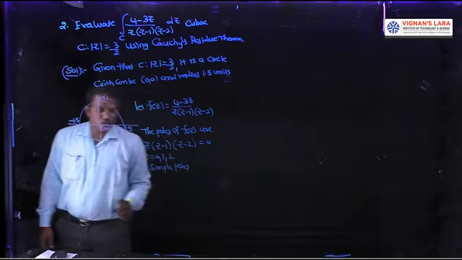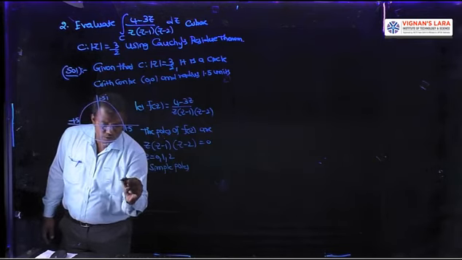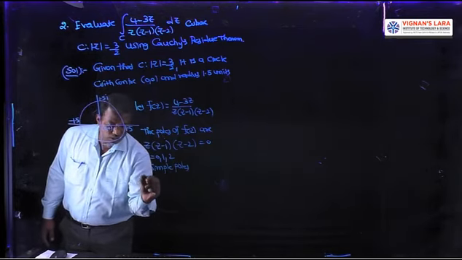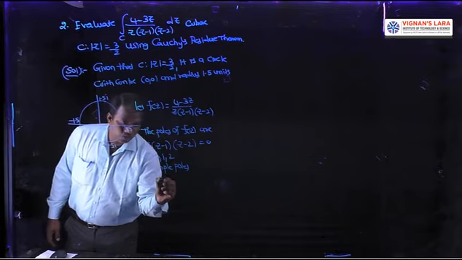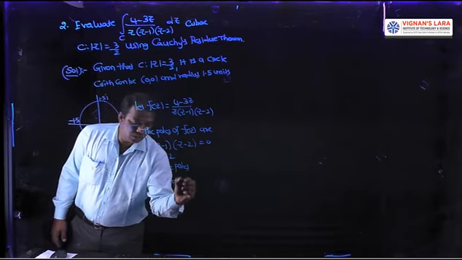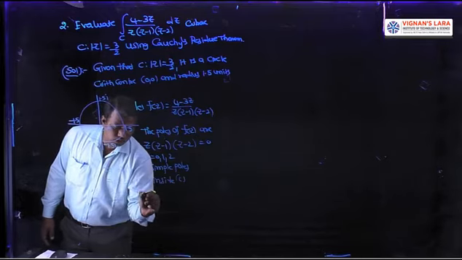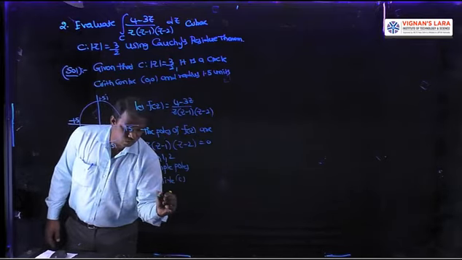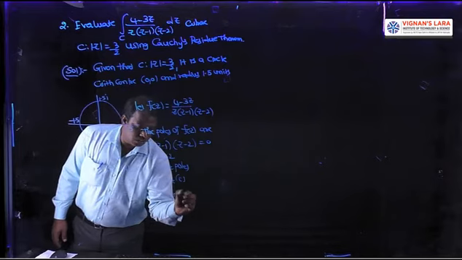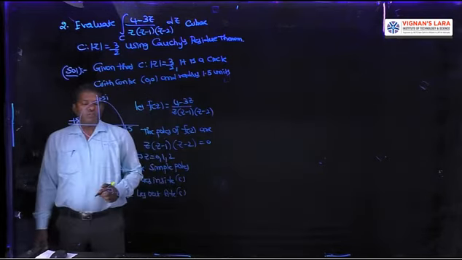Among the poles, only z equal to 0 and z equal to 1 lie inside C, and z equal to 2 lies outside C, according to the given curve C.